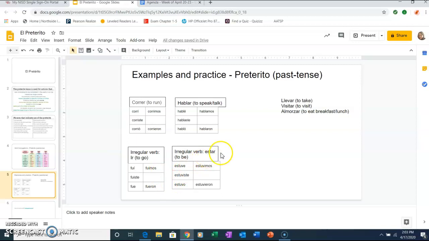The other irregular verb is estar. It means to be. This is a temporary state. Estar, like I am mad or I am sick, something that goes away. Yo estuve, tú estuviste, él, ella, usted estuvo, nosotros, nosotras estuvimos, ellos, ellas, ustedes estuvieron. Notice that in these kinds of verbs, there's no accent in the last vowel, okay?